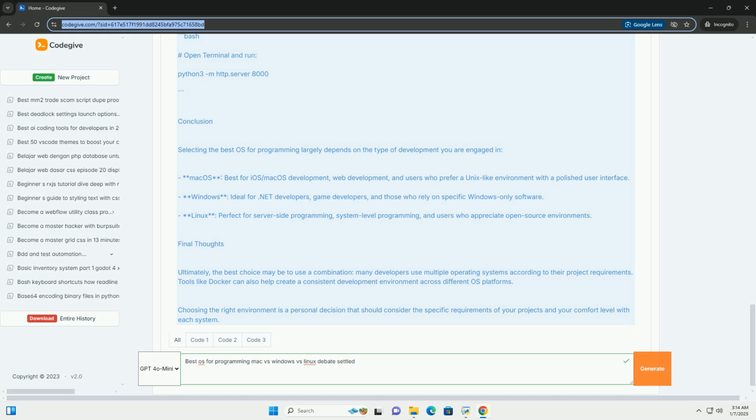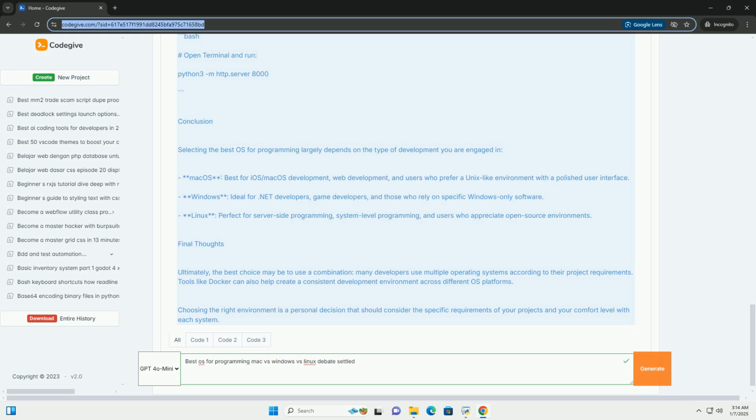3. Linux. Strengths. Open source: generally free and highly customizable. Server development: ideal for server-side development and deployment due to its stability and performance. Package management: advanced package managers like apt (Debian/Ubuntu) and Yum (Red Hat/CentOS) make installation and updates straightforward.